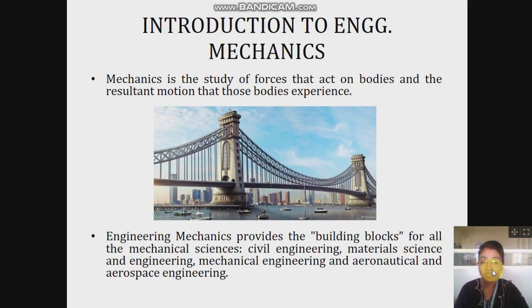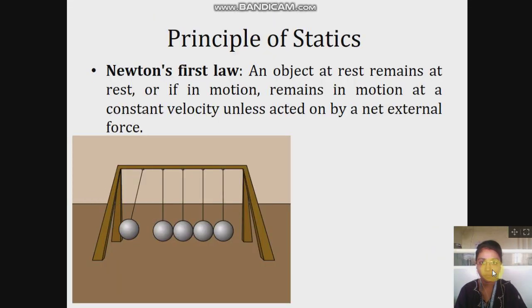So the basic question that arises in every mind is, what is mechanics? Mechanics is the study of forces that act on bodies and the resultant motion that those bodies experience. So in short, force is responsible for the motion of a body or changing the motion of a body. Engineering mechanics is a most important main branch of engineering which is used in each and every branch of civil engineering, mechanical engineering, aeronautical engineering and aerospace engineering.